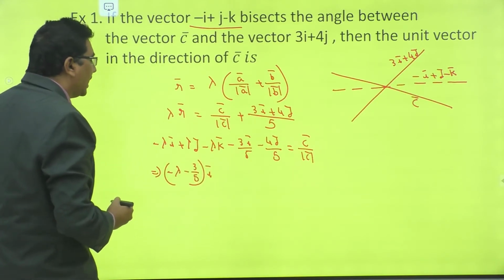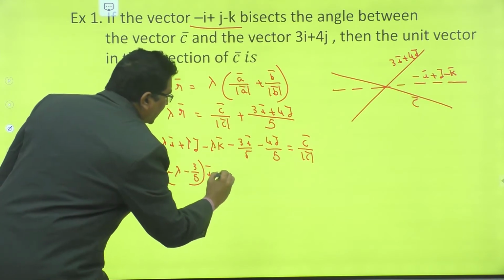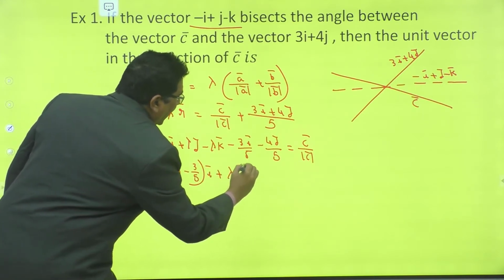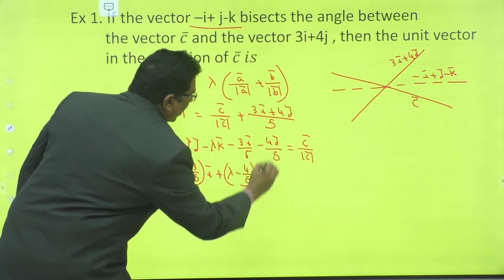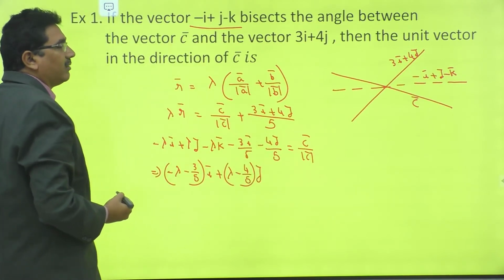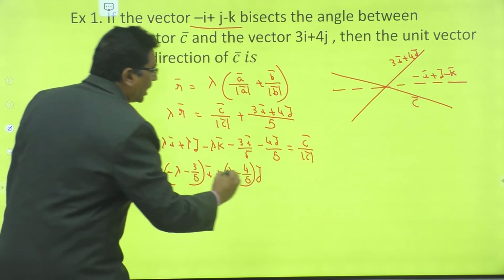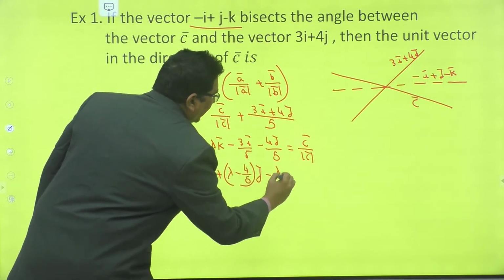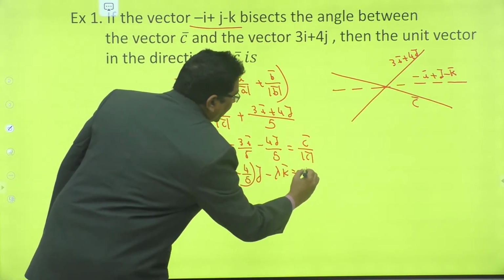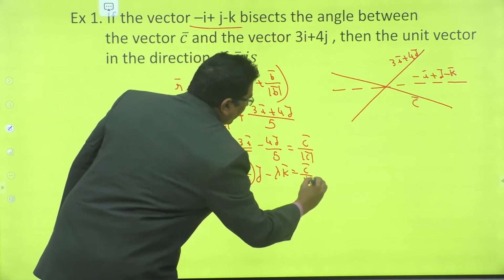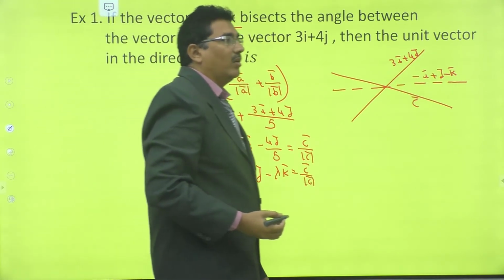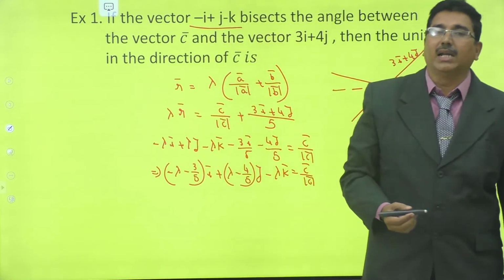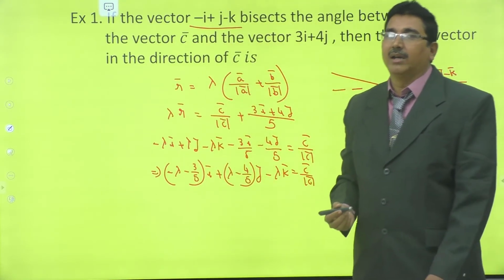Now take j bar as common, lambda minus 4 by 5 into j bar, minus lambda into k bar, that is equal to c bar by mod c bar. Right. Okay, now our aim is to find the value of lambda.